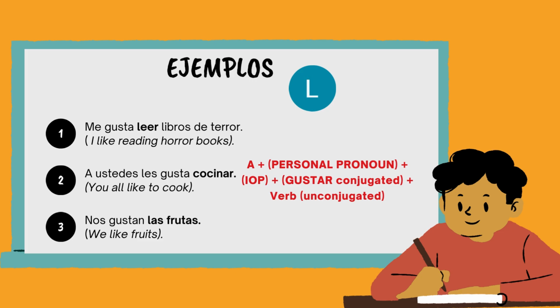Ejemplo número 3. Nos gustan las frutas. In this example, I started with my IOP nos, which indicates that it's to us, we like. Gustar is conjugated with an N, so I've gotten rid of the R and replaced it with an N. Why? Because the noun that follows it, which is fruits, is now in its plural form.